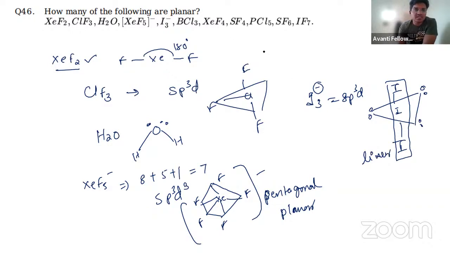Next one, BeCl3, yes, trigonal planar. XeF4 square planar. SF4 seesaw. PCl5 trigonal bipyramidal. SF6 octahedral. This is pentagonal bipyramidal. These are not going to be planar. And how many compounds are there? 1, 2, 3, 4, 5 compounds given are planar structures. Okay.